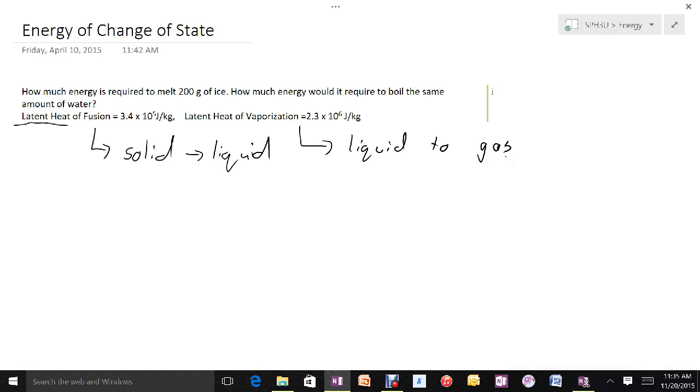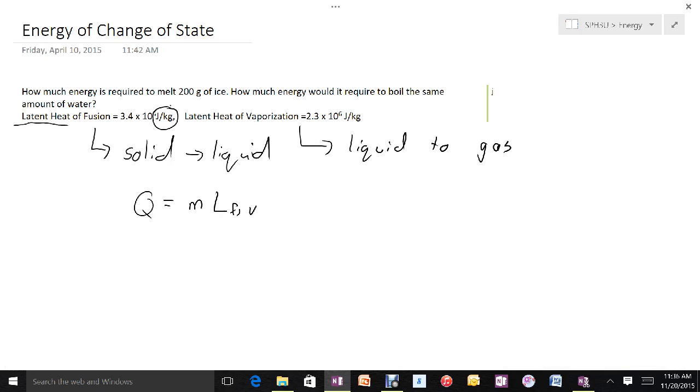That's not the only factor that determines the amount of energy or the amount of heat that's going to be associated with that state change. The secondary one is the actual mass that we're trying to change the state of. So the formula is the mass times the latent heat of fusion if we're doing a problem where something's going from a solid to a liquid, or vaporization if we're doing a problem where something's going from a liquid to a gas. So the only other thing to be aware of is when we look at these numbers, they're in joules per kilogram. So whenever we have our masses, we of course have to make sure that our mass is in kilograms.